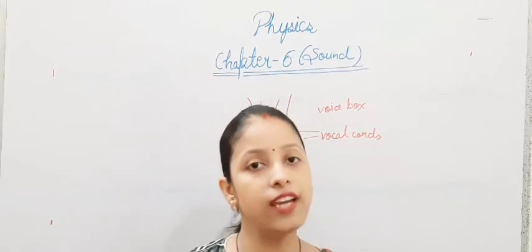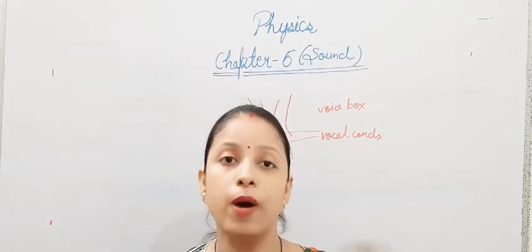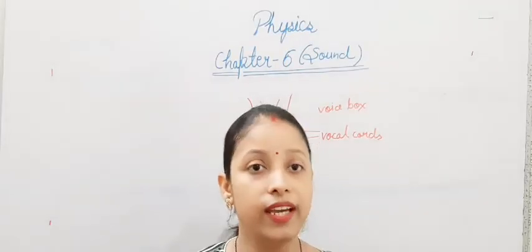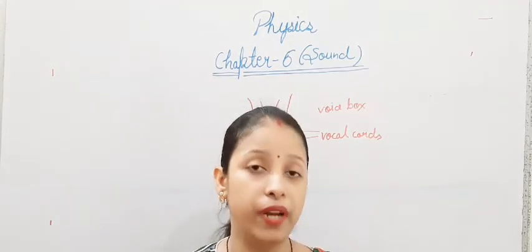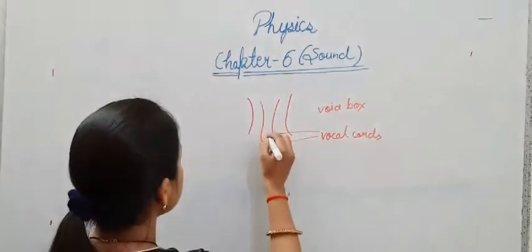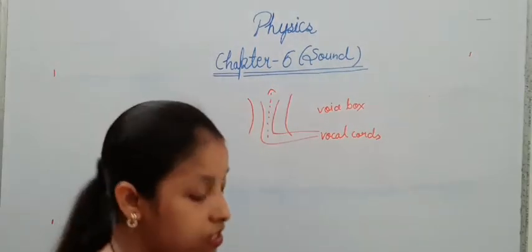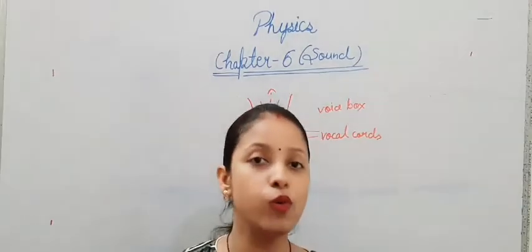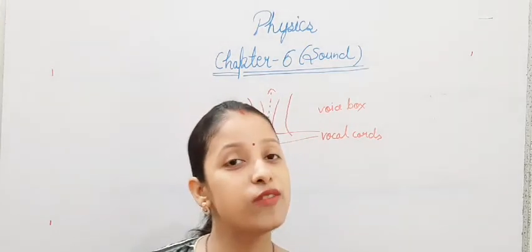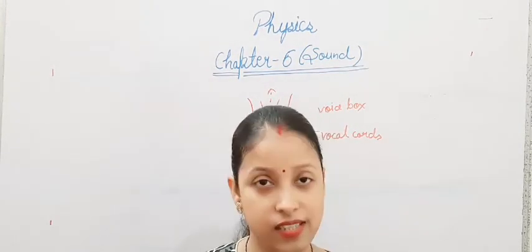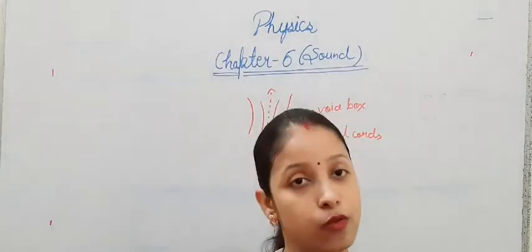When we try to speak anything, air will come out from our lungs. Air will pass through the vocal cords, and this air will make the vocal cords vibrate. The vocal cords vibrate because of the air pushed by the lungs, and when the vocal cords vibrate, they produce sound.